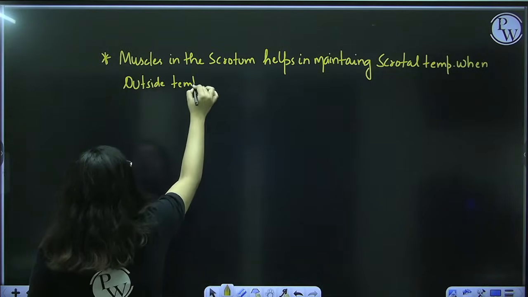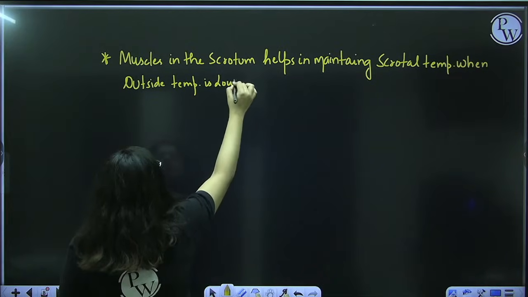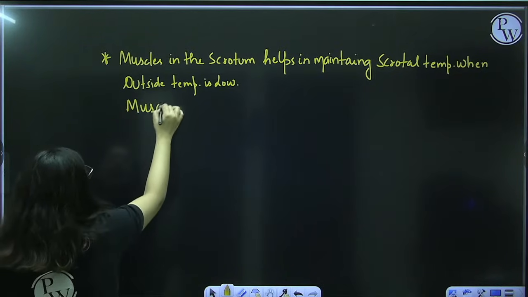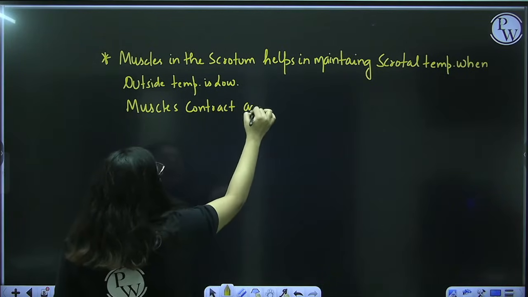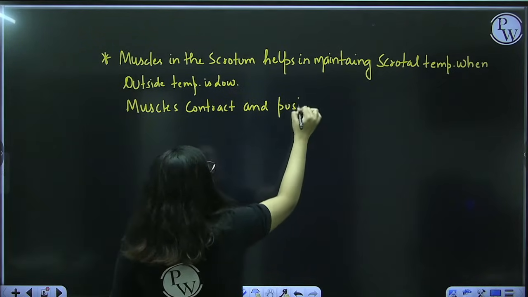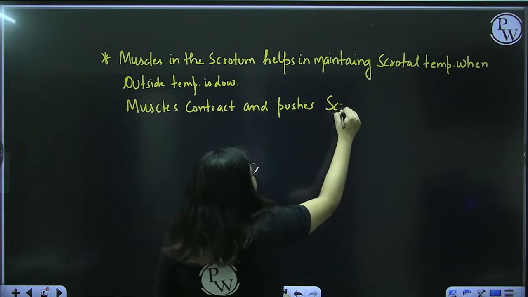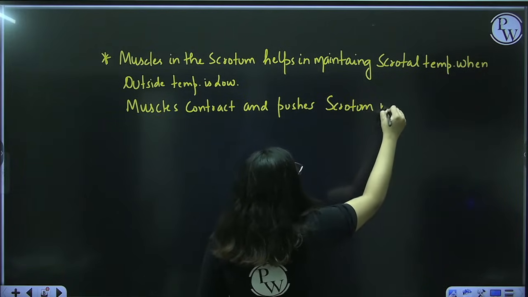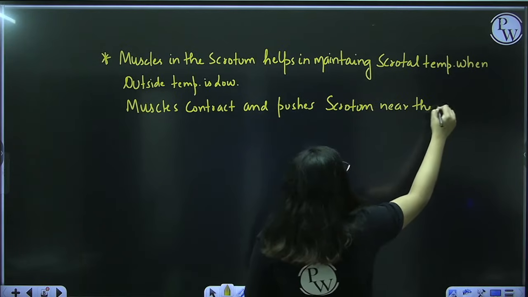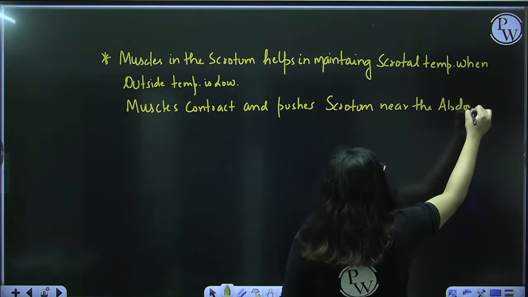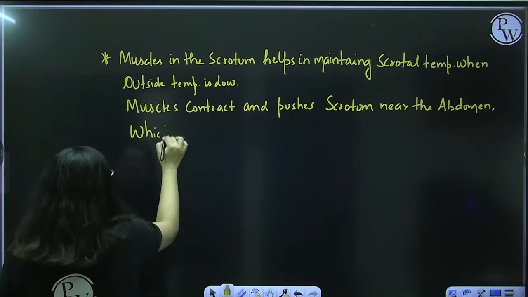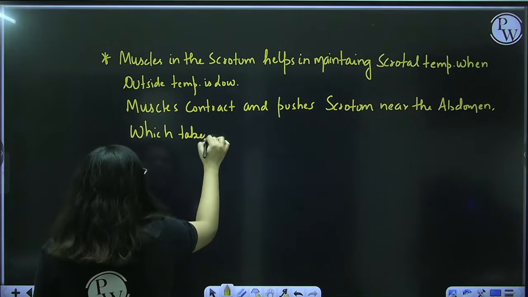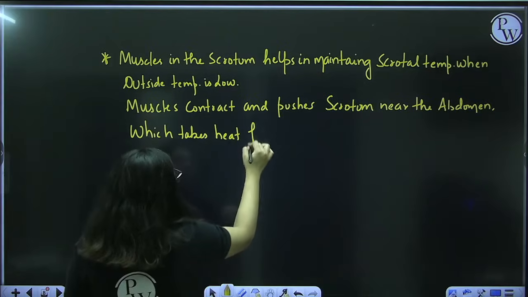Muscles contract and push the scrotum near the abdomen, which takes heat from the abdomen.